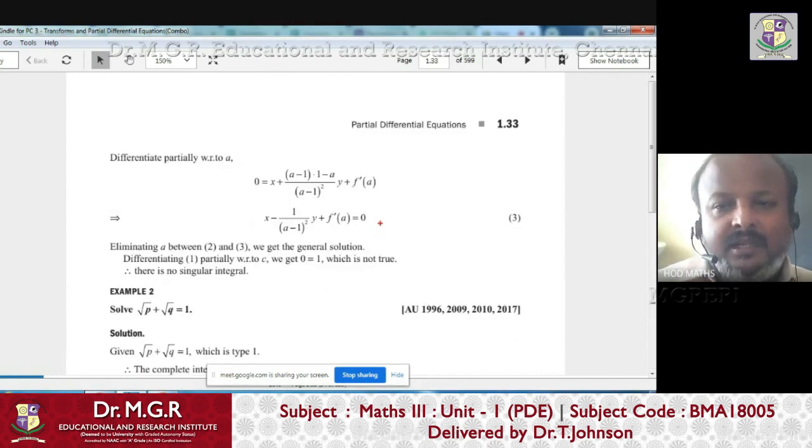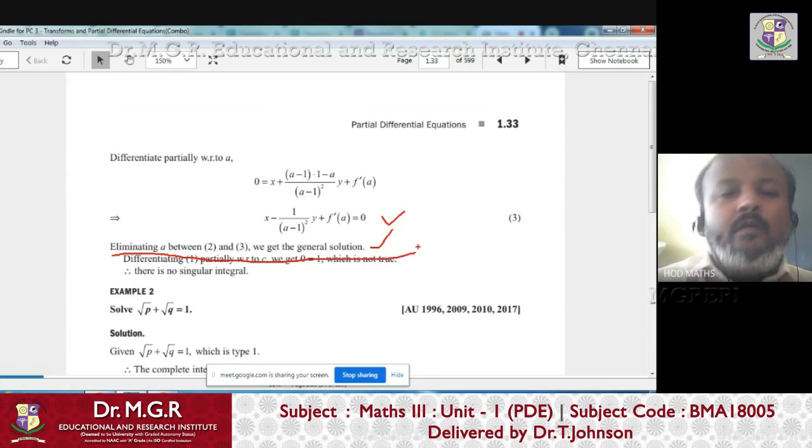Now you have to write this line for all the problems: eliminating A between 2 and 3, we get the general solution. Then the problem will be over. For all the problems, you have to write the same line. Equation 2 means in place of C, you put f of A. Then you differentiate it with respect to A partially. Then you write this line. No need to write the original general solution; just this line is more than enough at your level.